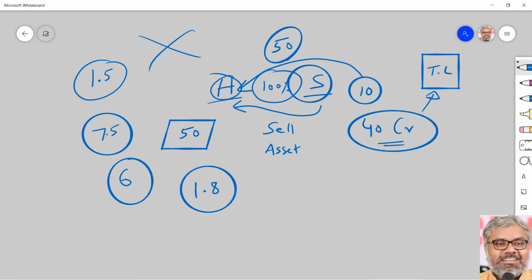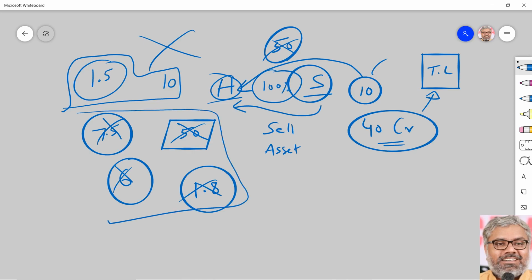Which means in our example, H Limited being the transferee cannot say its cost of acquisition is 50 crores. Whatever the original written down value in the hands of transferor, that is S Limited, which was 10 crores, that will be considered as the cost of acquisition of H Limited. That is a starting point for H Limited. Of course, on that it can only claim a depreciation of 15%, let us say, for machinery, 1.5 crores. It cannot claim 7.5 crores. No benefit of 6 crores lesser income. No benefit of 1.8 crores tax saving. All these things are just ruled out because of this provision.